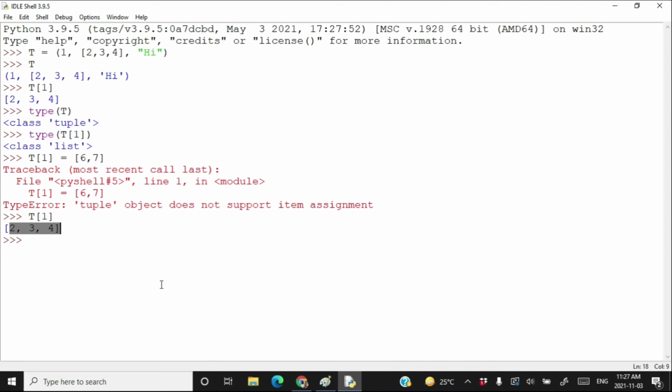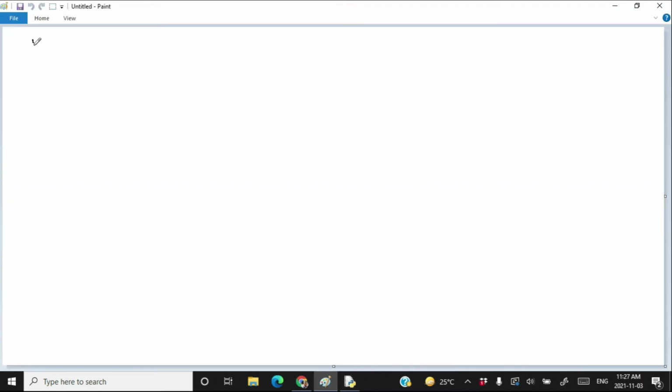What I want to say here is, let's look at it using pictures. t is equal to (1, [2, 3, 4], "hi"). This is a tuple. That means your t will be like this.